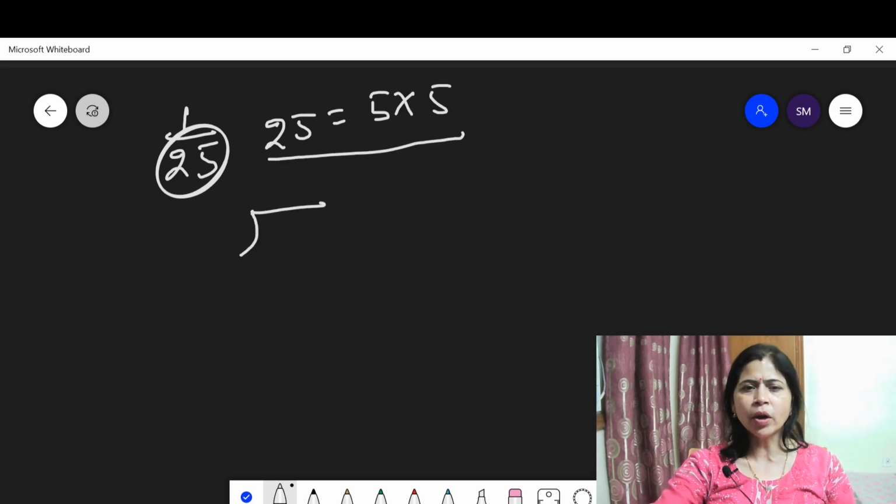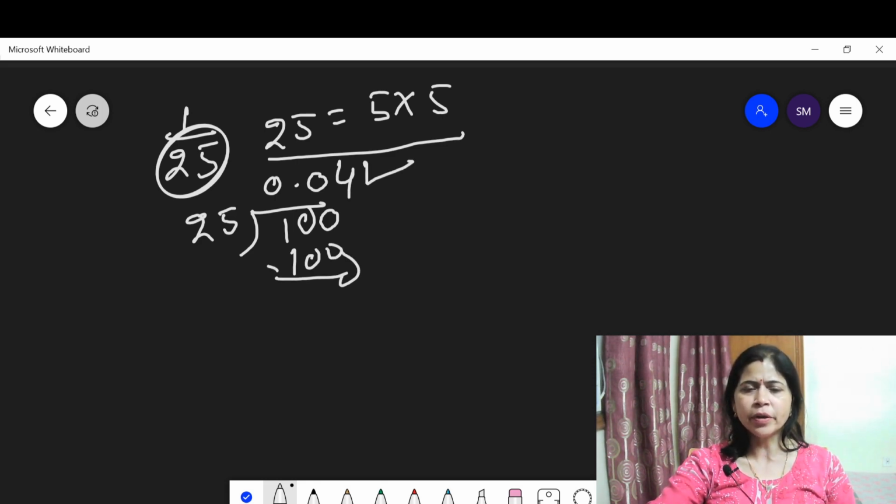When you convert 1 upon 25, look at here. This is 1, then put 0 and 0, point decimal. Here also you cannot divide, because 25 is greater than 10. Then put another 0, then another 0 here. Then this is 25 4 100. Then this is terminating, because 1 upon 25, when you convert it into decimals, is 0.04.